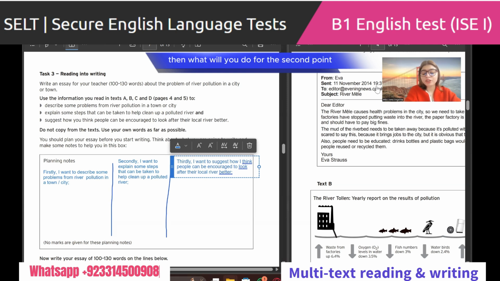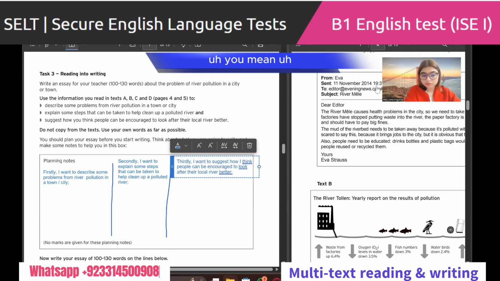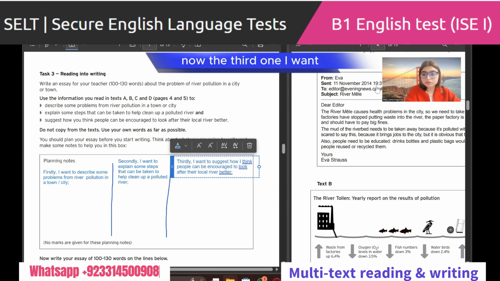Then what will you do for the second point? Secondly, I want to explain some steps that can be taken to help clean up a polluted river. What is the third point? The third one, I want to suggest how I think people can be encouraged to look after their local river better. That is absolutely correct.